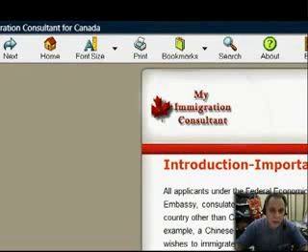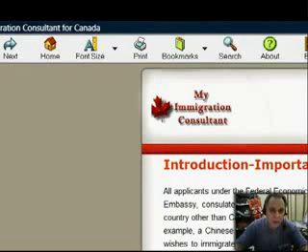Let's say, for example, we click on this most popular immigration class. Let's click on Start Process, see what happens. Here we go. Federal Skilled Worker class based on skills. Simplified application process. This is relatively new, introduced at the end of 2006. It's a simplified application.